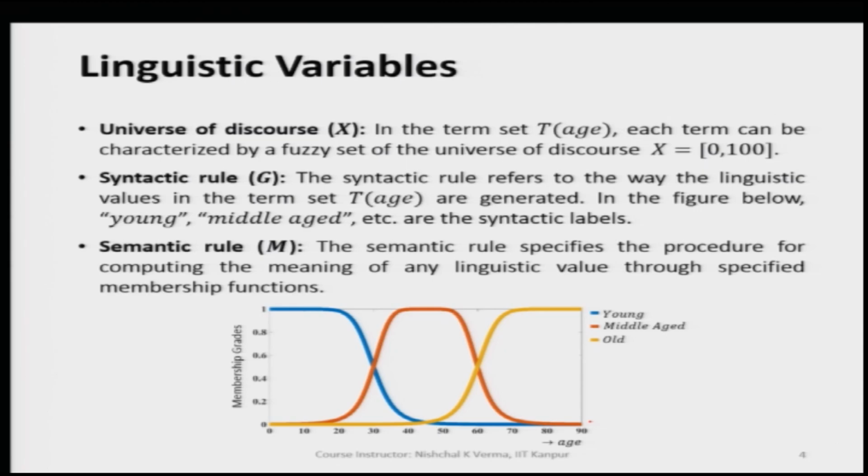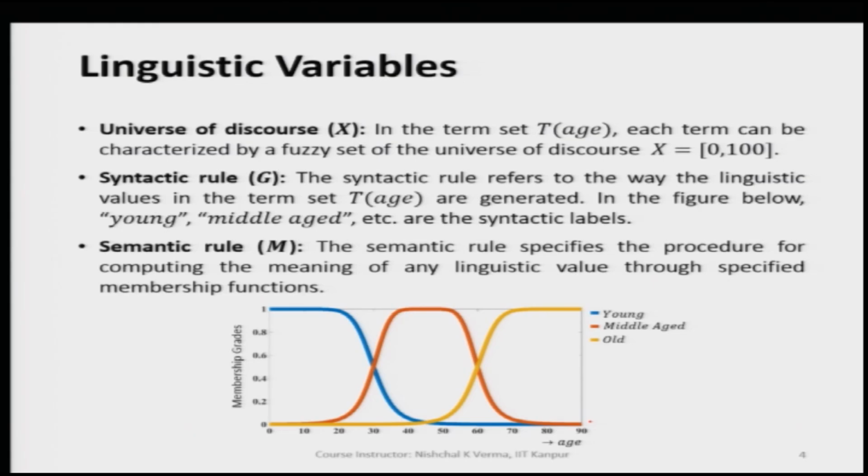Now, what is the universe of discourse? The universe of discourse can be all the possible limits of age, where all possible values of the generic variable, the linguistic variable age, could be settled. The total space is termed the universe of discourse, capital X. In the term set T(x), each term can be characterized by a fuzzy set of a universe of discourse.